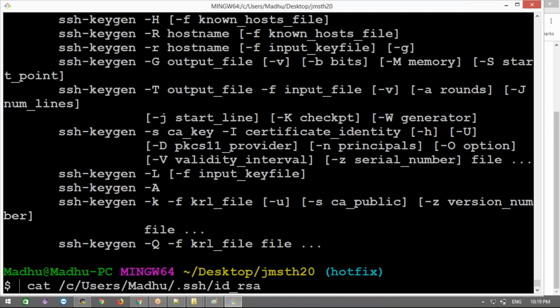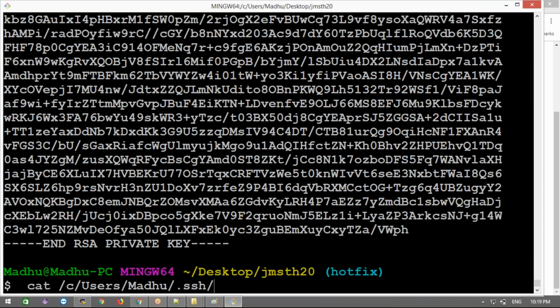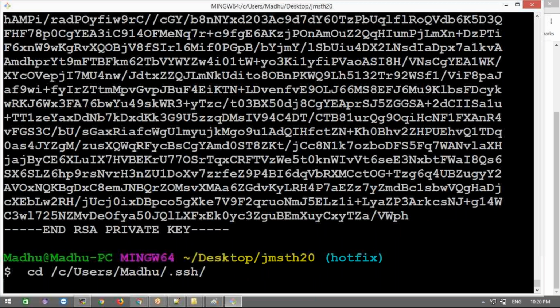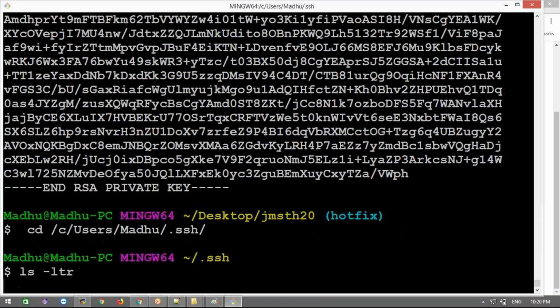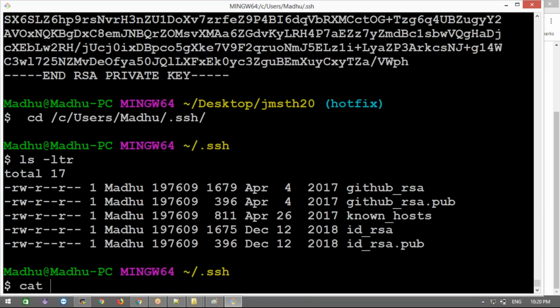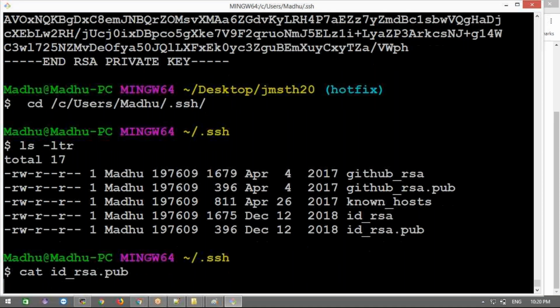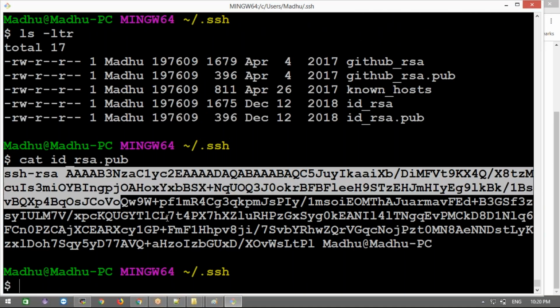Open the file. Not the public key, we need to create the private key. Now cd to this path and run ls. Okay, now this public key, take this with cat. Don't add the private key. Take the public key, copy and paste it. The public key needs to be added. Okay, now copy this content, this public key content.